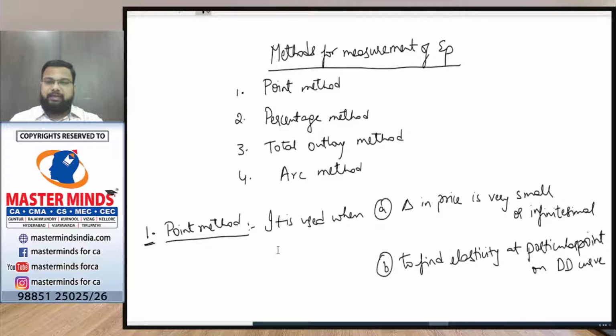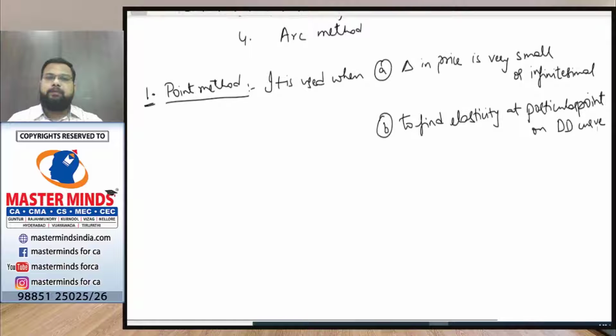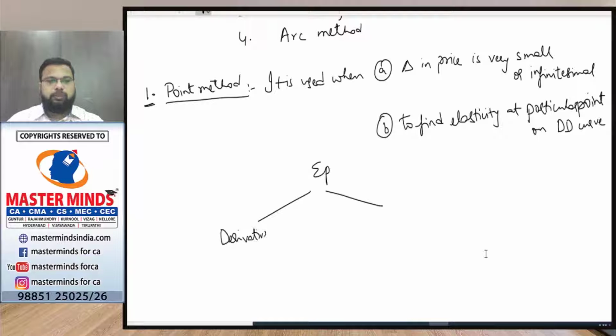Right. In the point method, in order to calculate elasticity, basically we have 2 formulas. One is the derivative formula, and one is the segment formula. The derivative formula means EP equals dq by dp into p by q.